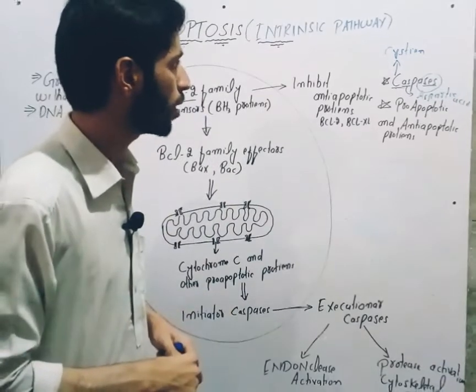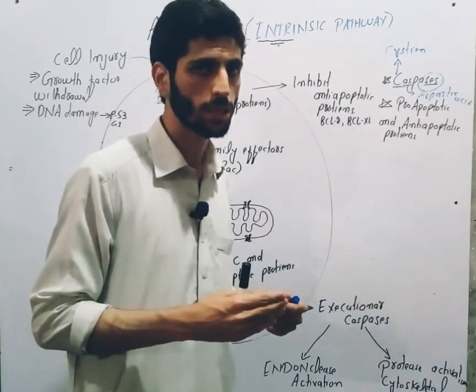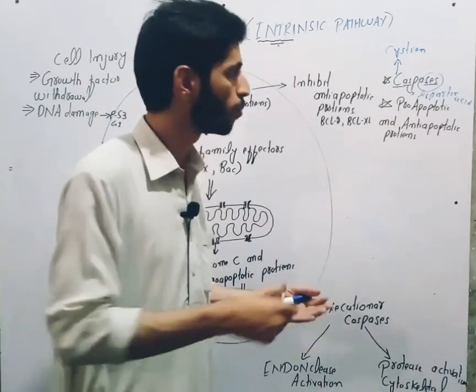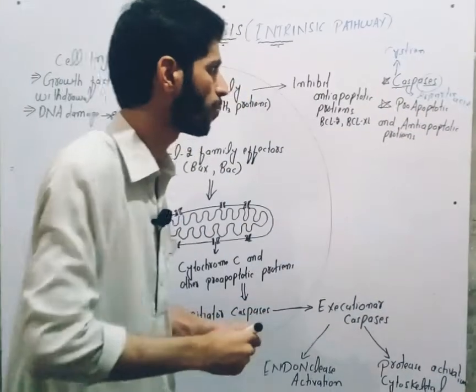For the intrinsic pathway, there is a family of proteins called the BCL2 family. The BCL2 family contains pro-apoptotic and anti-apoptotic proteins, and some sensor proteins.